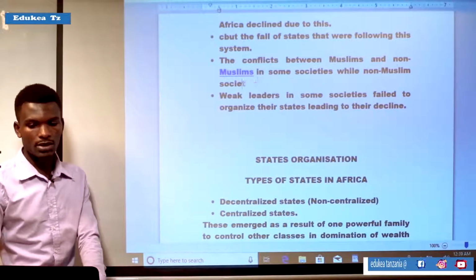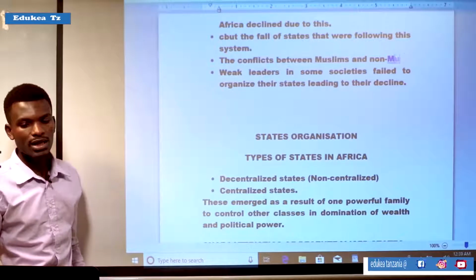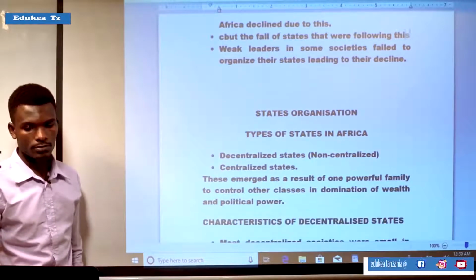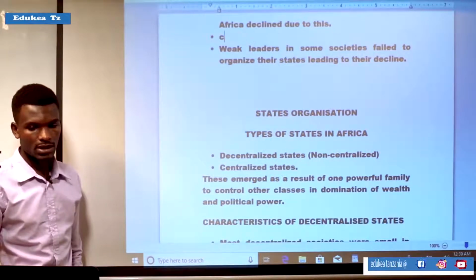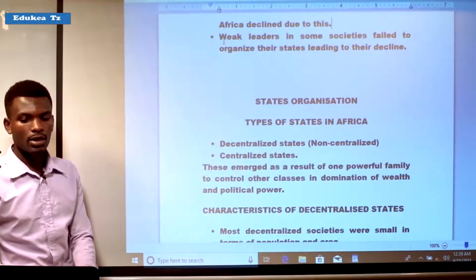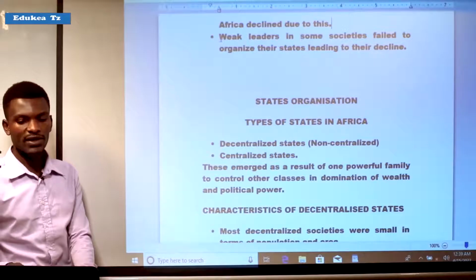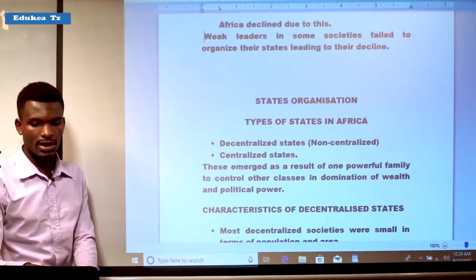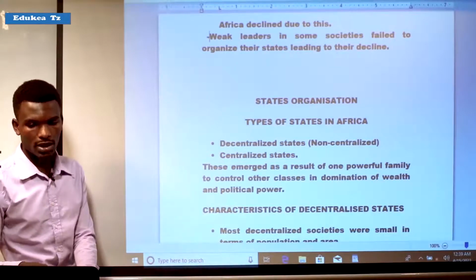Yes, we are proceeding. It means that the weak leaders were not able to defend their states, and that led to their collapse.